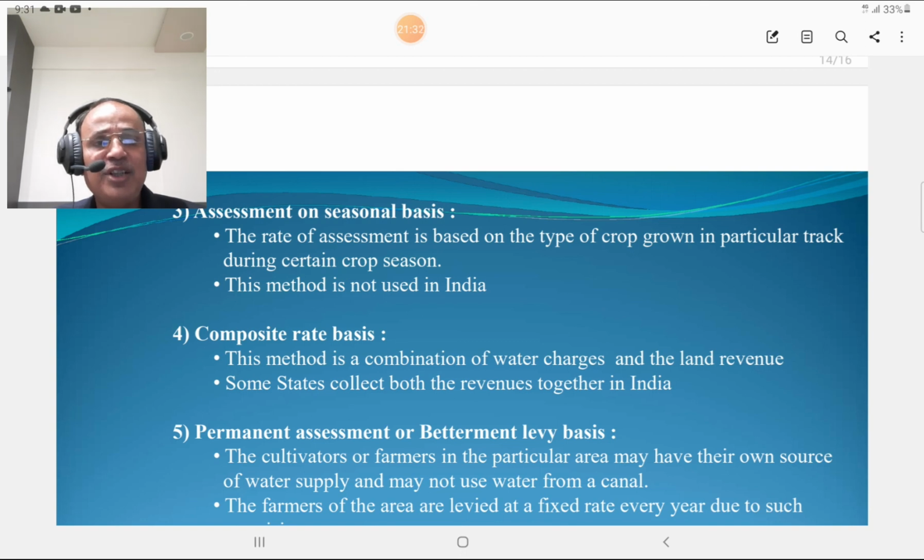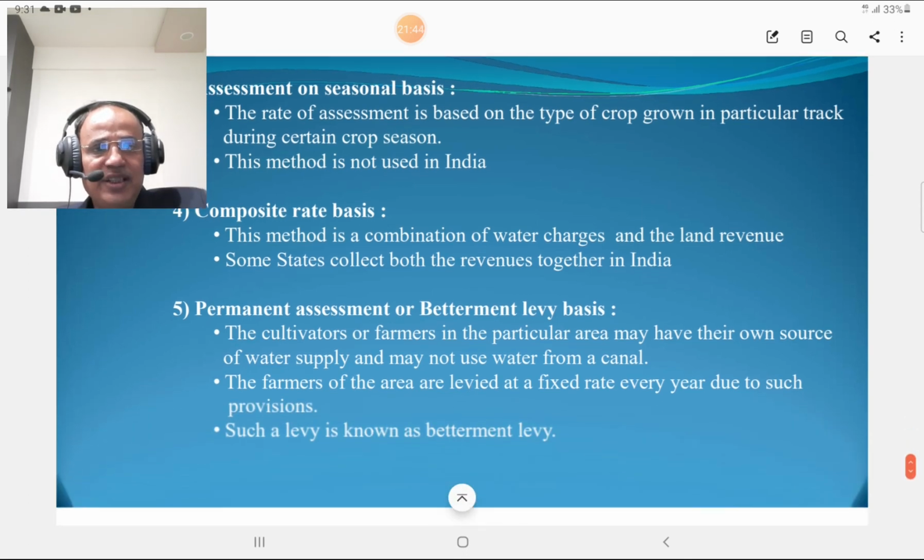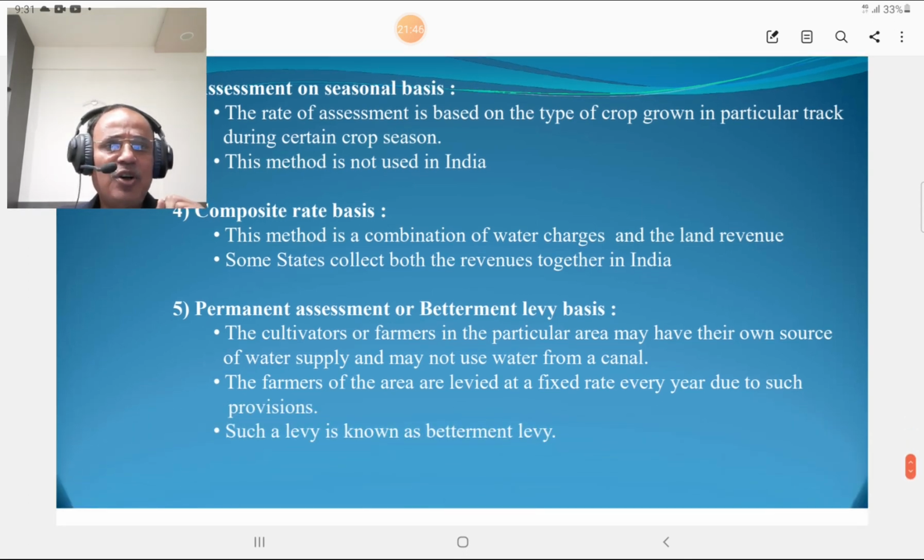Then composite rate basis. This method is a combination of water charges and land revenue. Some states in India collect both revenues together, so it is the combination of the two methods. Then permanent assessment or betterment levy basis. The cultivators or farmers in a particular area may have their own source of water supply and may not use the water from the canal. In such a situation, the farmers of the area are levied at a fixed rate every year due to such provision. Such a levy is known as a betterment levy. Okay.